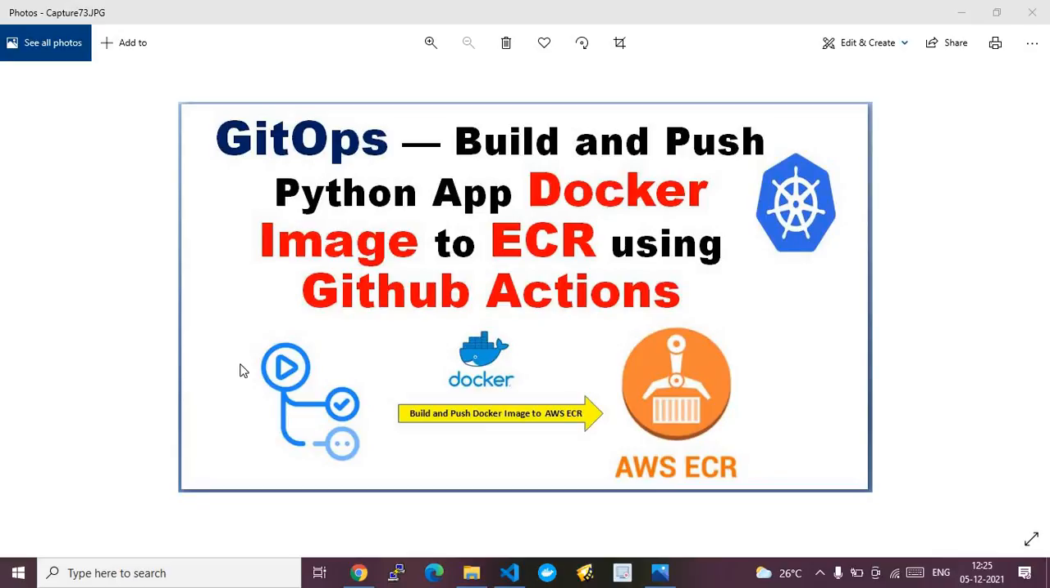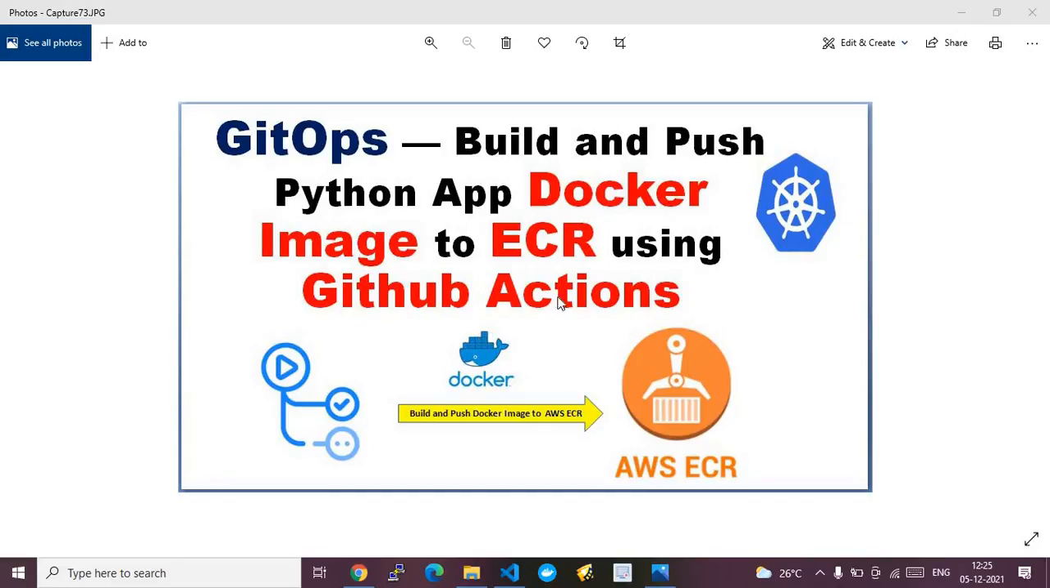Hi, in this video, I will explain what GitOps is, and I will also give you a demo on how GitOps can be achieved using GitHub Actions. At the end, we will publish an example Docker image to AWS ECR. All right, so that is the main motive of this demo.